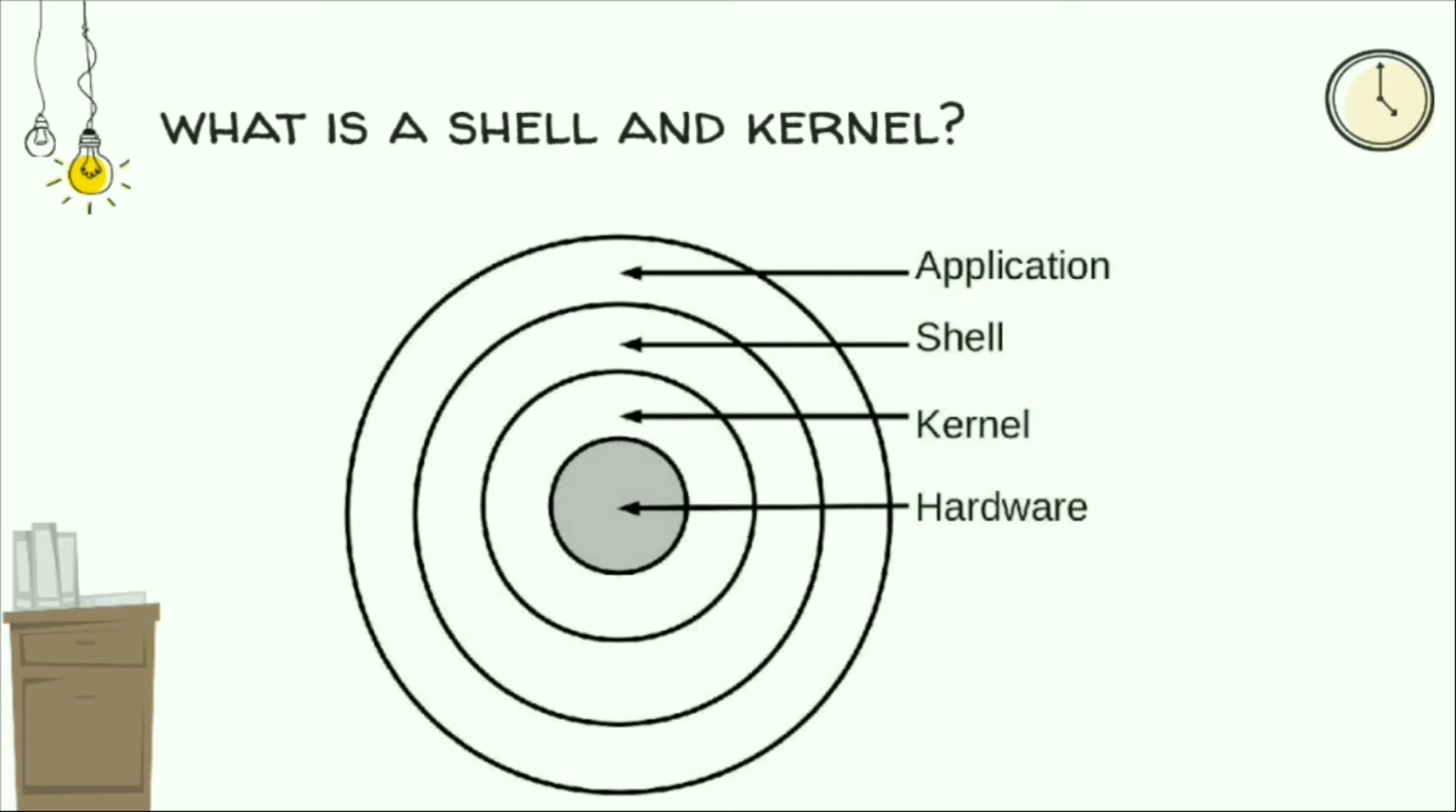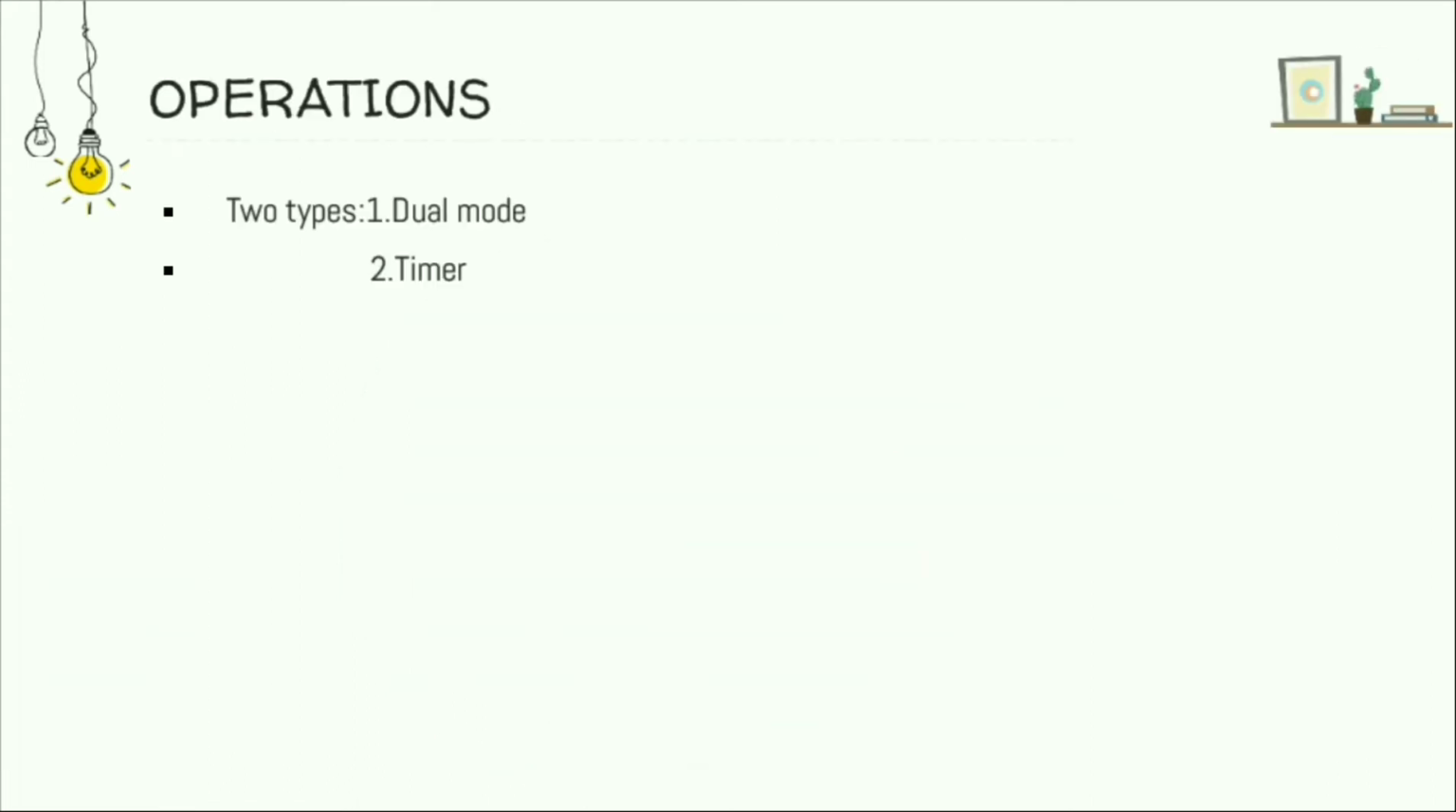Next, coming to the next layer, that is the hardware components. Hardware components like any input output devices, hard disk, like that. So this is in brief about the shell and kernel. Next, coming to the operations of the operating system. There are two types of operations, that is dual mode and timer.